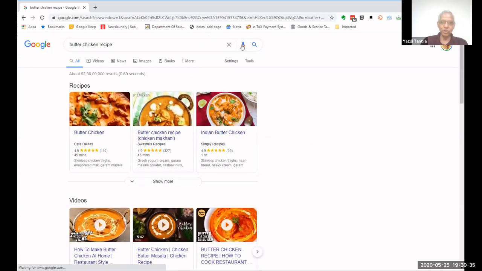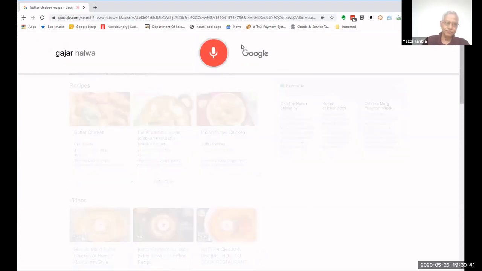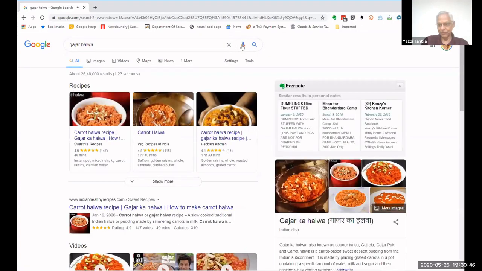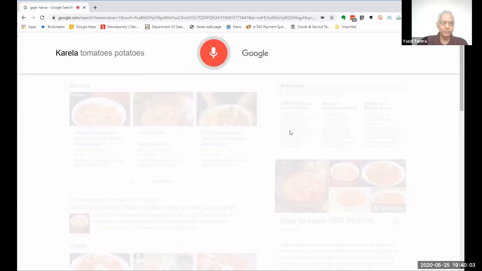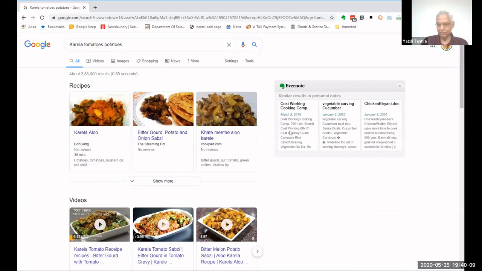This is simple. This is a no-brainer. Gajar halwa. Here's a summary from Wikipedia. Gajar ka halwa, also known as gajorella, gajrela, gajar pak, and carrot halwa is a carrot-based sweet dessert pudding from the Indian subcontinent. Okay, satisfied with Indian? Karela, tomatoes, potatoes. Okay, now you guys are going too far.